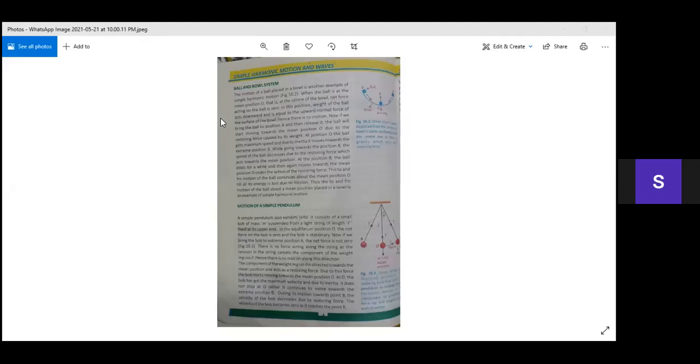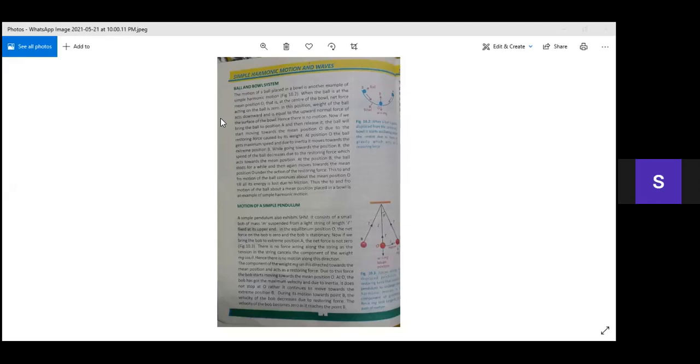So now again it will move towards A, and hence this to and fro motion continues until all of its mechanical energy vanishes due to friction. So we conclude that the motion of the ball and bowl system is simple harmonic motion.